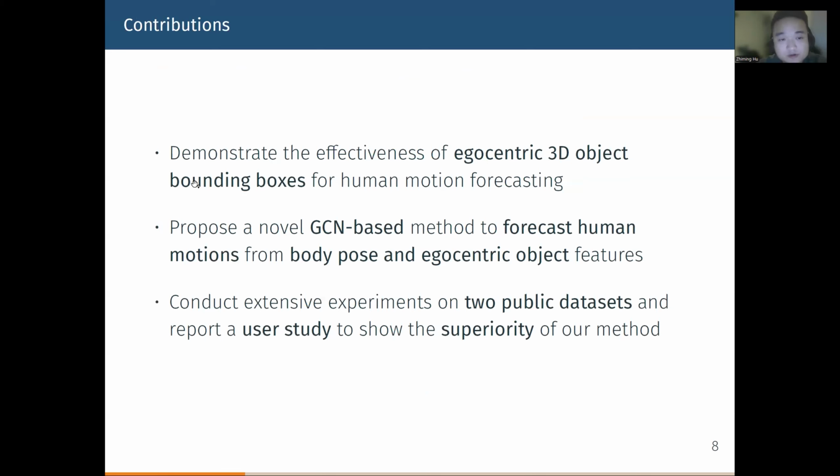The main contributions of our work are that, first, we demonstrate the effectiveness of the egocentric 3D object bounding boxes for motion forecasting. We propose a novel GCN-based method to forecast human motions from body pose and egocentric object features. We conduct extensive experiments on two public datasets and report a user study to show the superiority of our method.